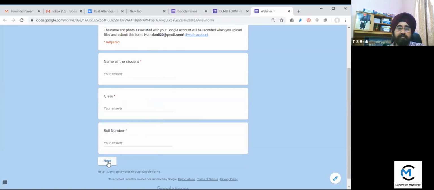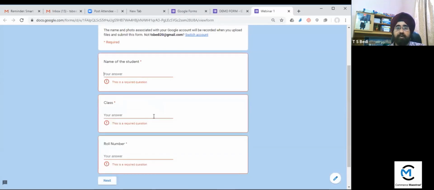Suppose I click on the next page. I'm unable to go to the next page because you have to select these options and fill these forms. One option is appearing here, you can see, but this will not be visible to the students. This is only for the owner who has made the form.